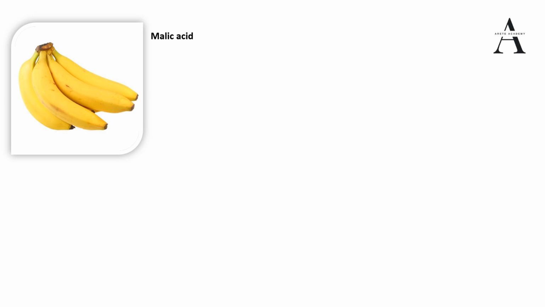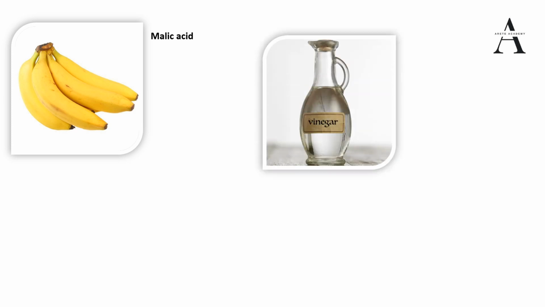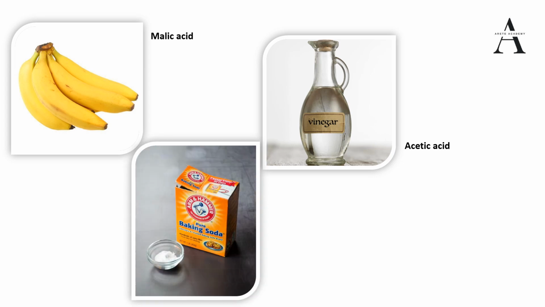Okay, next, in our day-to-day life we use a lot of vinegar, especially in Chinese food. Traditionally, vinegar was used as a food preservative. Today also we use it as a food preservative because it kills microbes by providing an acidic environment. So acetic acid is the major component of vinegar. Next is baking soda. Baking soda is one of the ingredients in our kitchen. Baking soda is not acidic, it is alkaline in nature, right?